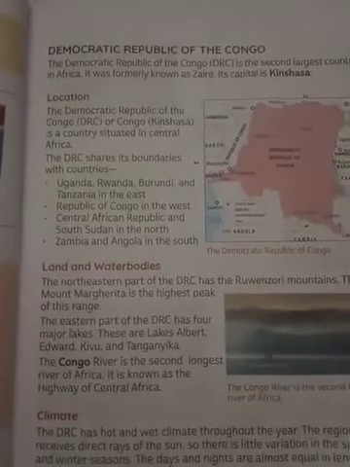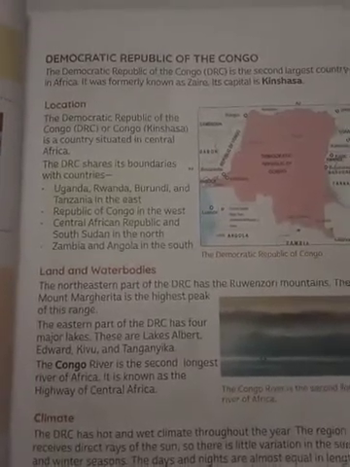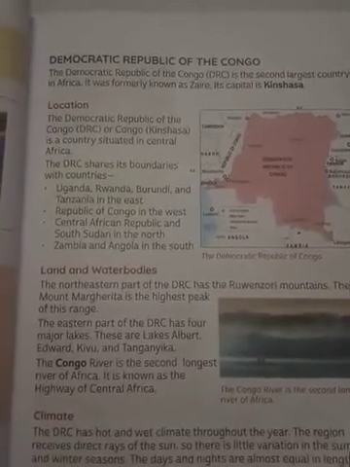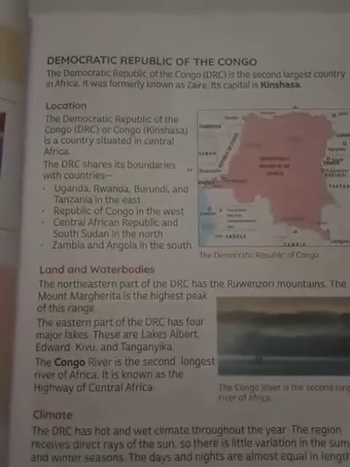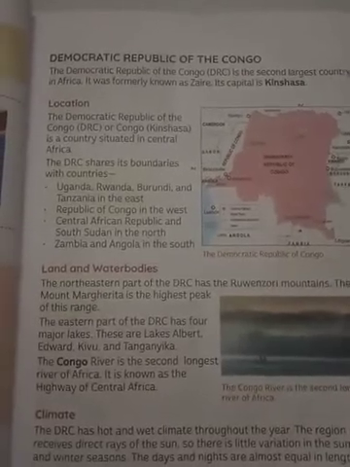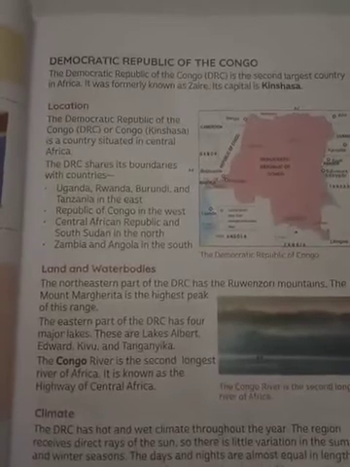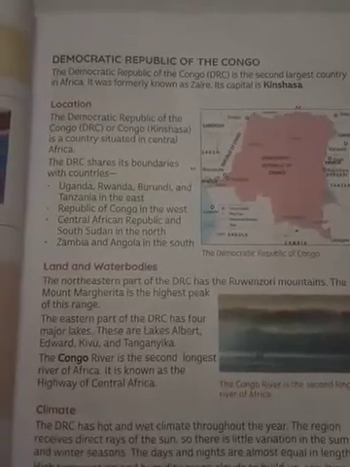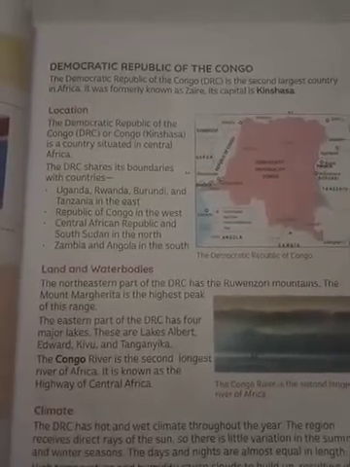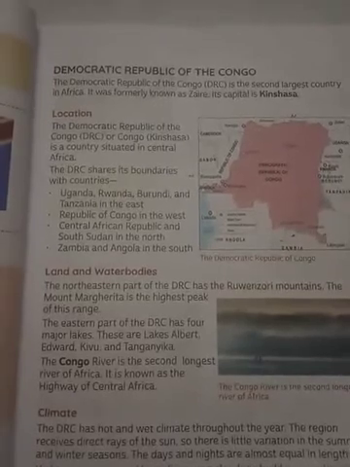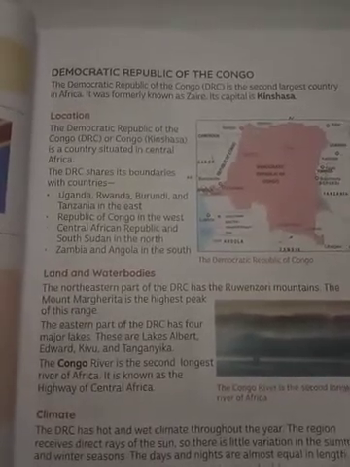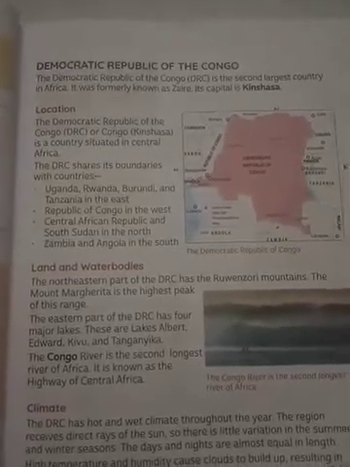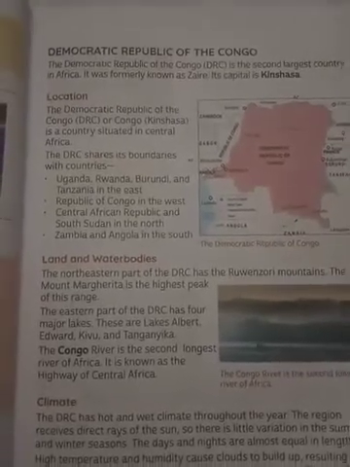Basically, the Democratic Republic of the Congo is situated in Central Africa. What are its boundaries? Uganda, Rwanda, Burundi, and Tanzania in the east, Republic of Congo in the west, Central African Republic and South Sudan in the north, Zambia and Angola in the south. Like how India has neighboring countries, in the same way the DRC also has neighboring countries.